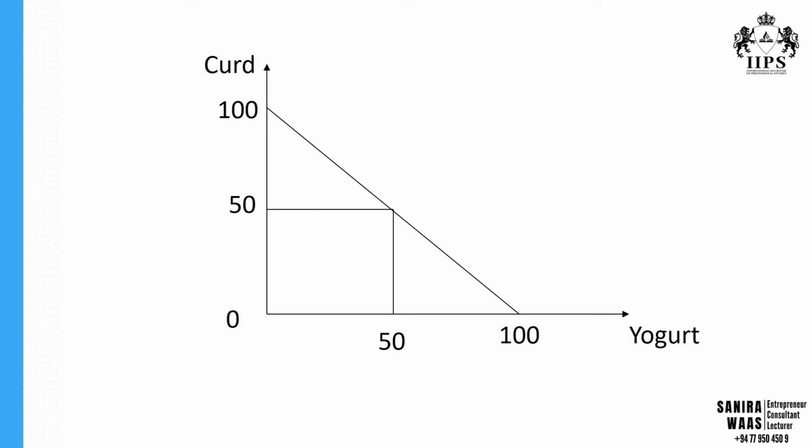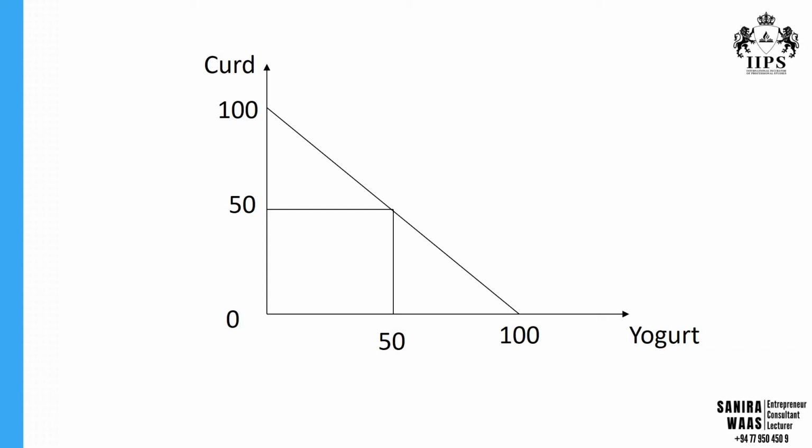As a producer, you have the opportunity to decide whether you produce 100 items of curd or else 100 items of yogurt, without producing the other. Else, you can make the decision of producing 50 by 50, or any other combination which satisfies the perfect substitutability.